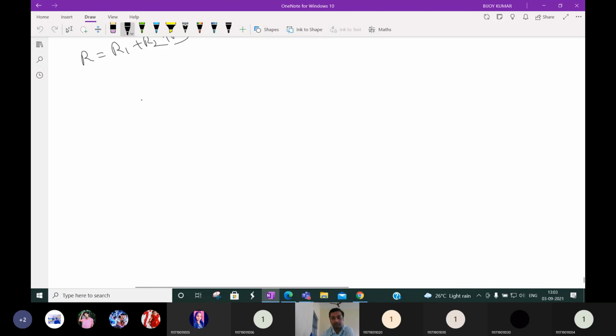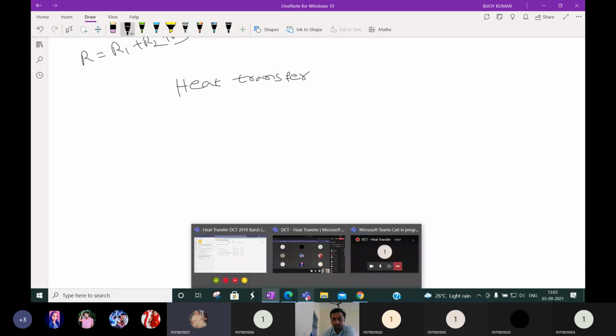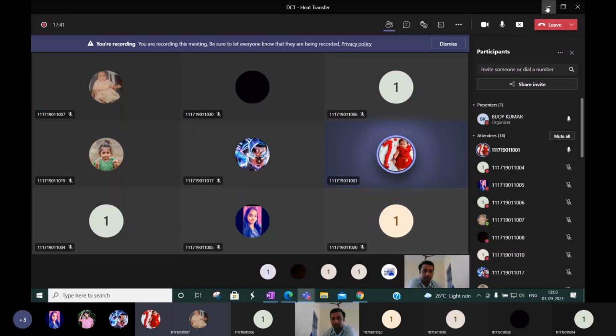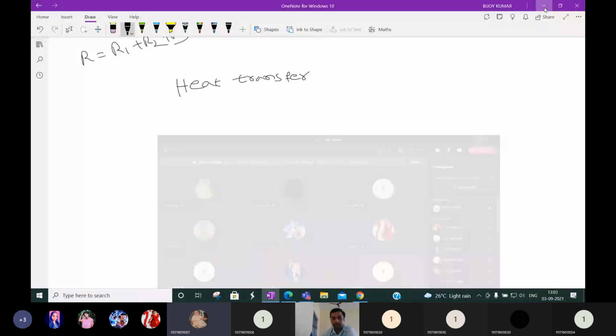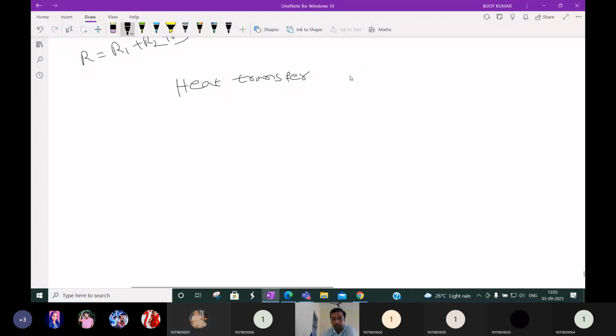Let me summarize once again. Heat transfer: what are the modes of heat transfer? Can anyone say? Conduction, convection, and radiation. In unit 1, we are discussing conduction only.